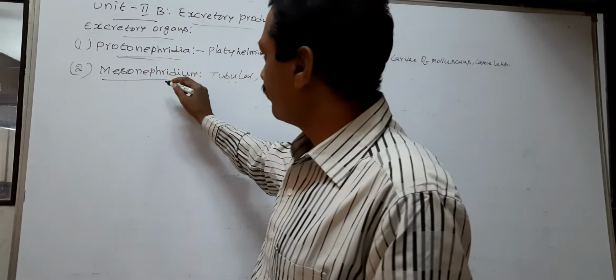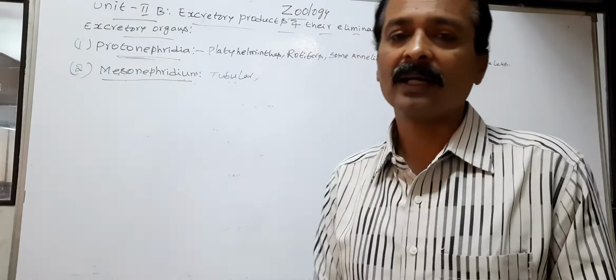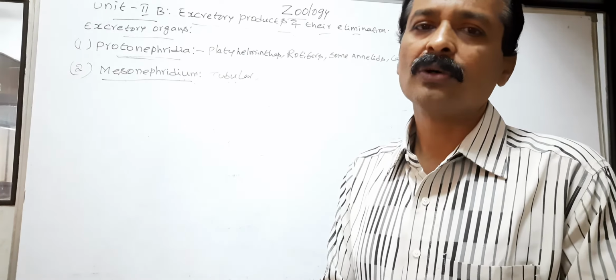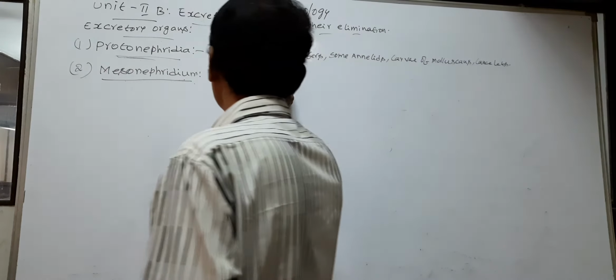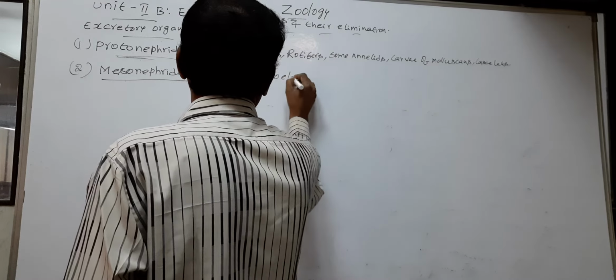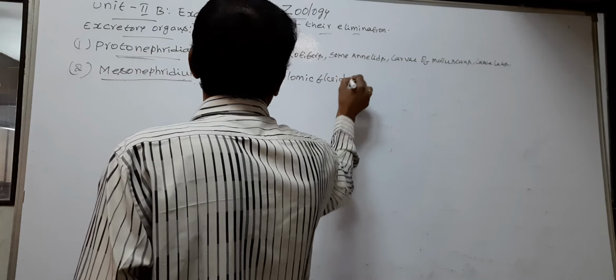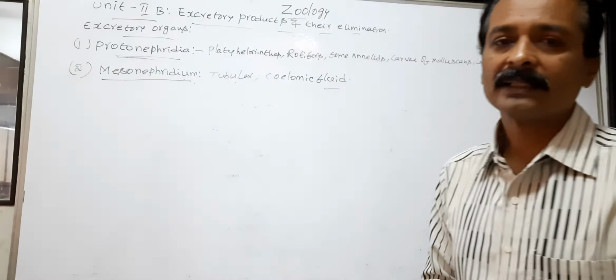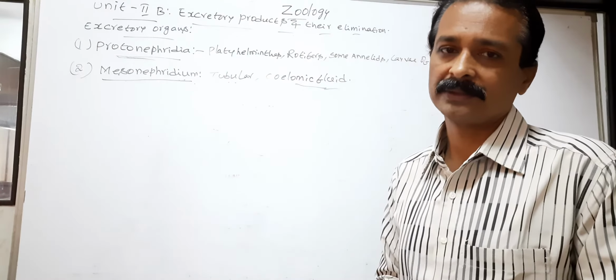Next, the mesonephridia open into coelomic fluid. So the mesonephridium collects the nitrogenous waste from coelomic fluid and also blood.